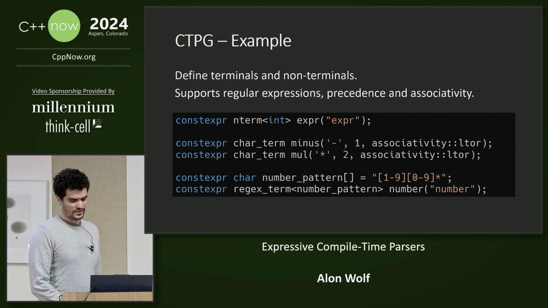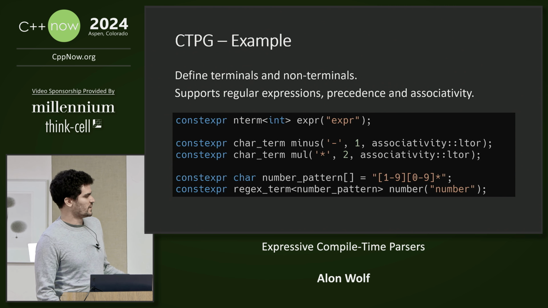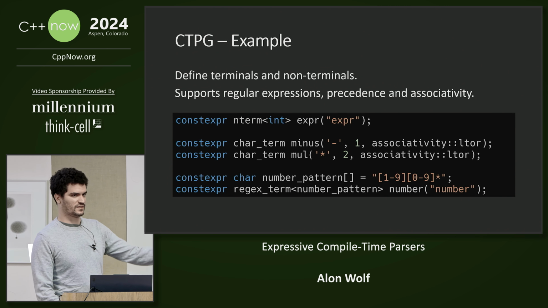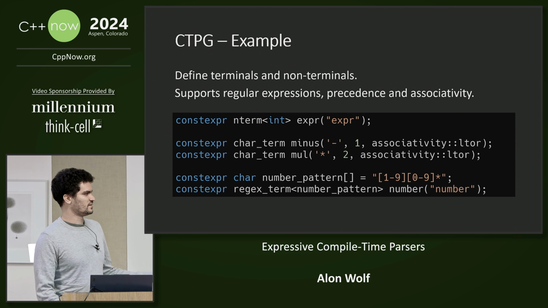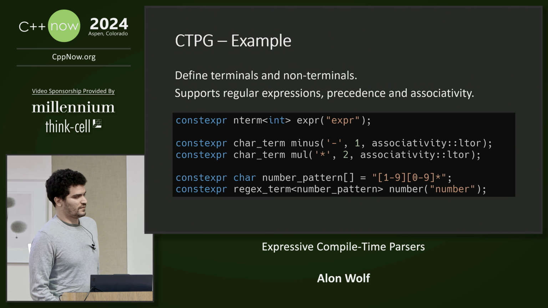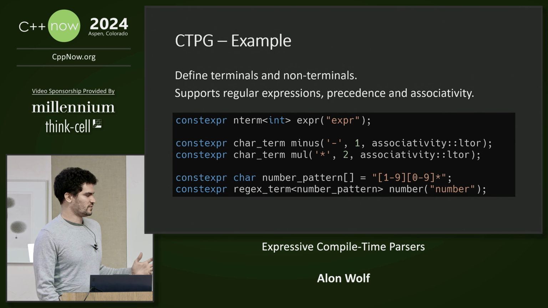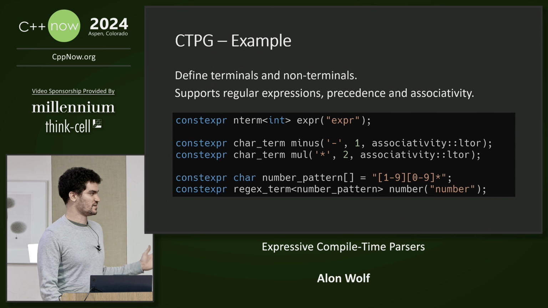So in order to generate the parser, we first have to define the grammar rules. So here we define a non-terminal that represents an expression, and then terminals for the minus operator, multiplication, and a number. With ctpg, we can define operator precedence, so that multiplication will be evaluated before subtraction, and also associativity. So if we have a chain of subtractions, they will be evaluated from left to right.